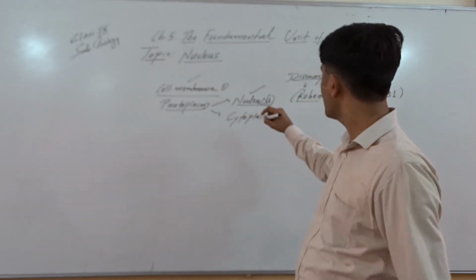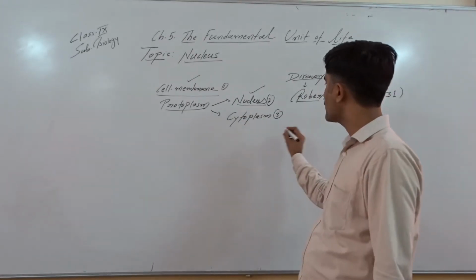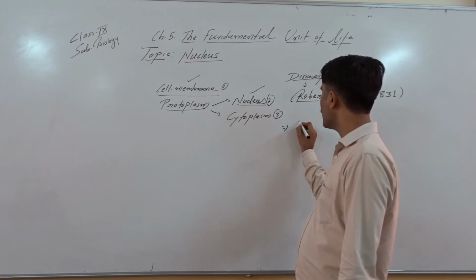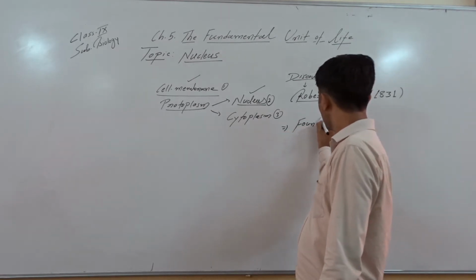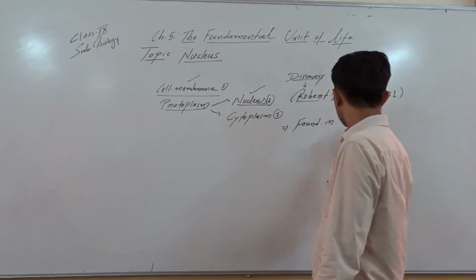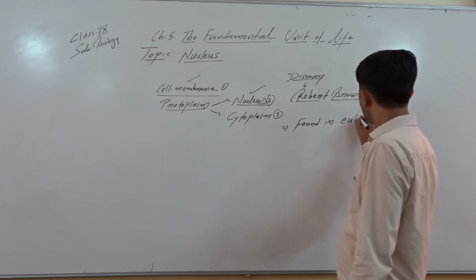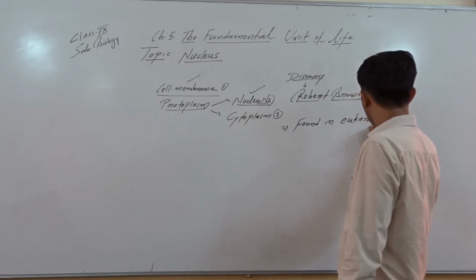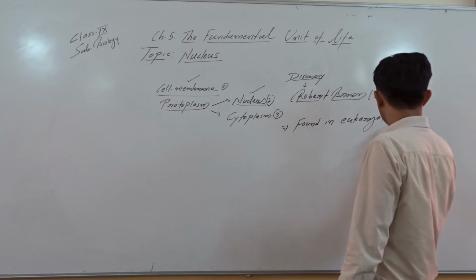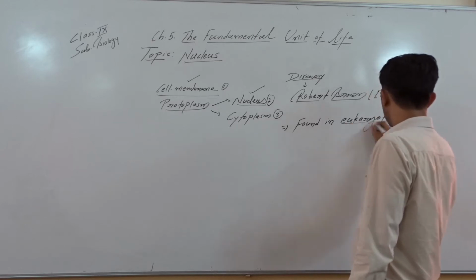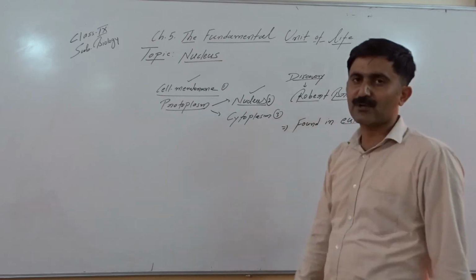When we talk about the nucleus, please keep in mind the term nucleus is used only in, or found only in, the eukaryotic cell. Earlier we talked about the prokaryotic cell.